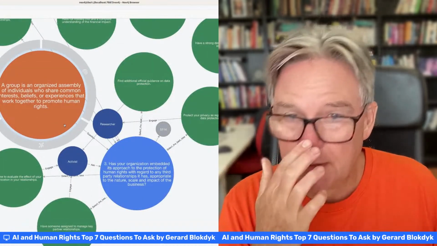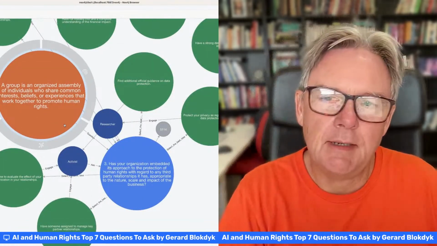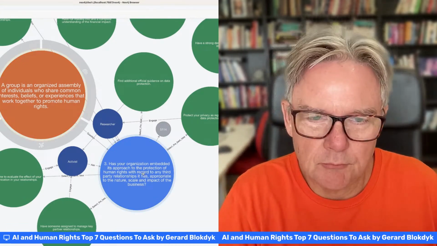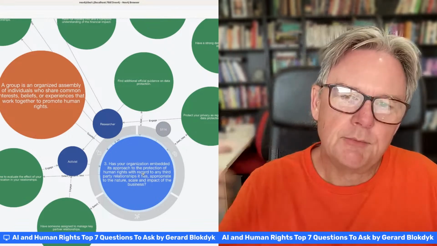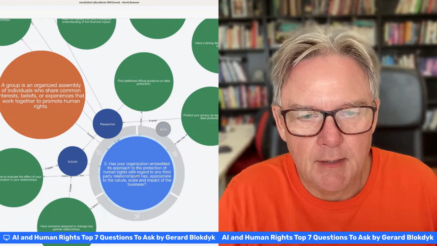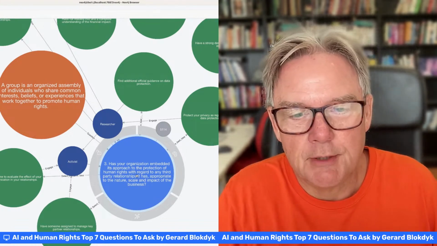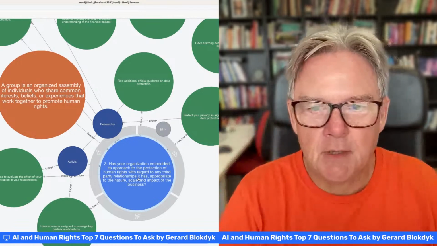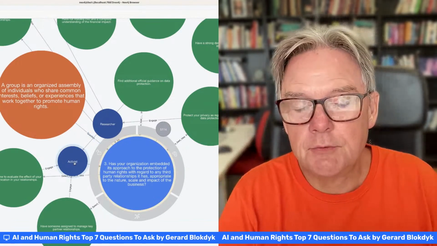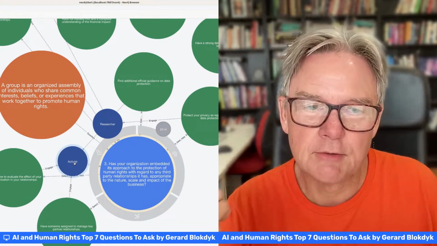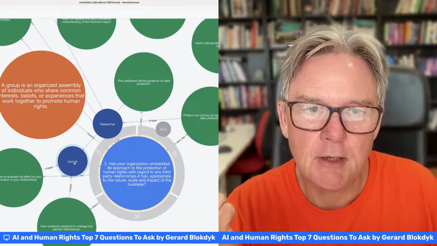So a group is an organized assembly of individuals who share common interests, benefits, or experiences or beliefs that work together to promote human rights. So the relationships that you have as a group, the third-party relationships, have you embedded an approach to protection of human rights there across your whole value stream, basically? Have a researcher and an activist involved as well to make sure that you're doing the right things there and are actually covering all the areas that you need to be covering.